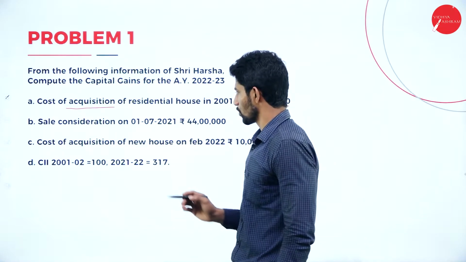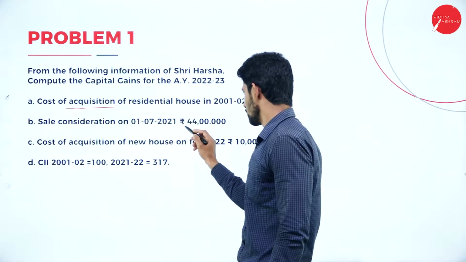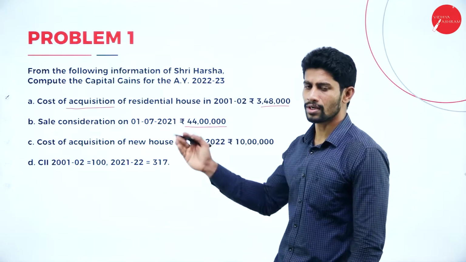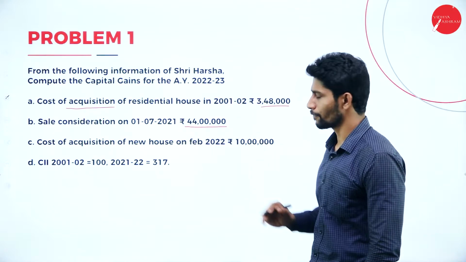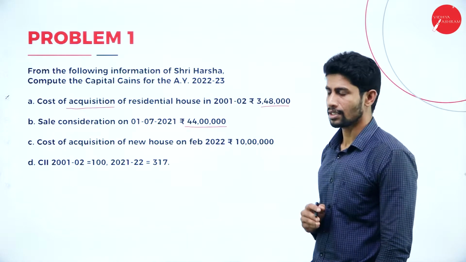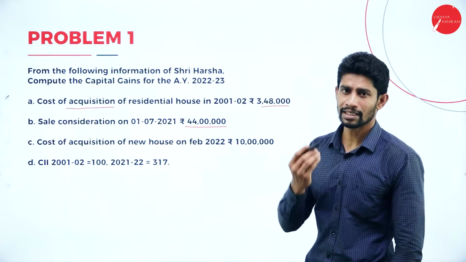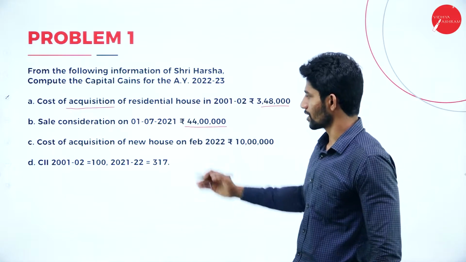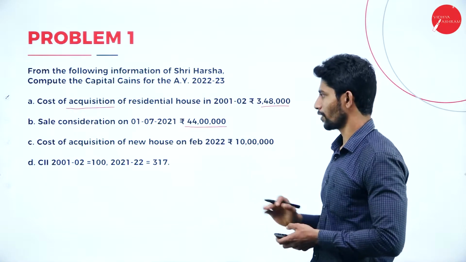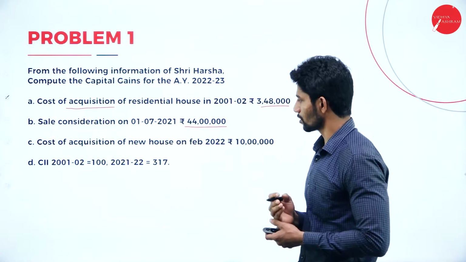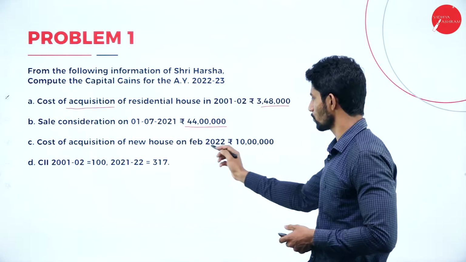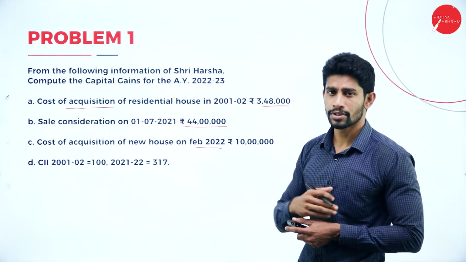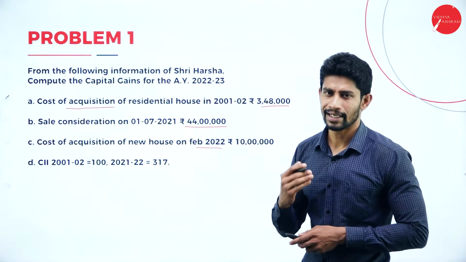Sale consideration on 1/7/2021 is rupees 44 lakhs. Yes, on 1/7/2021, he sold that property for rupees 44 lakhs. He purchased in the year 2001-2002 by paying 3,48,000 and he sold the same property on 1/7/2021 for rupees 44 lakhs. Next, cost of acquisition of new house in Feb 2022 is rupees 10 lakhs. Yes, after selling the property, he purchased one more new property by paying 10 lakh rupees.